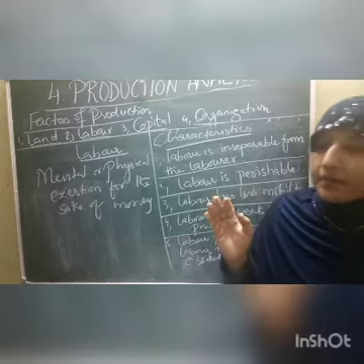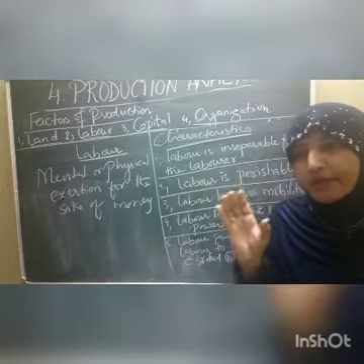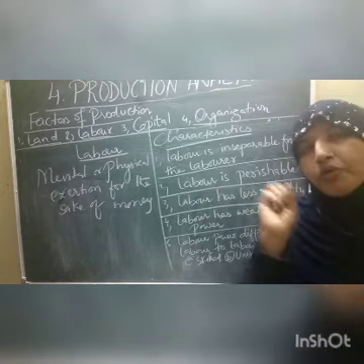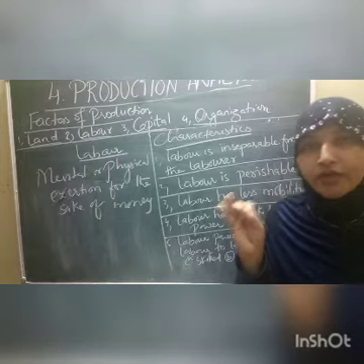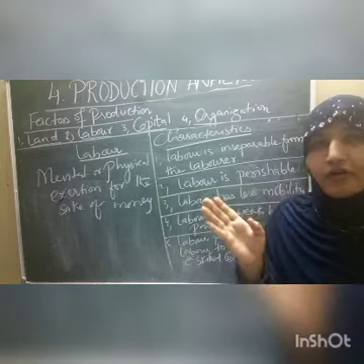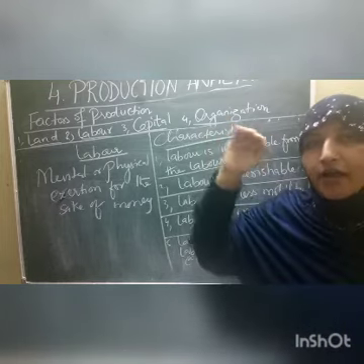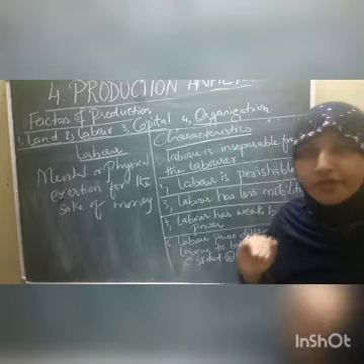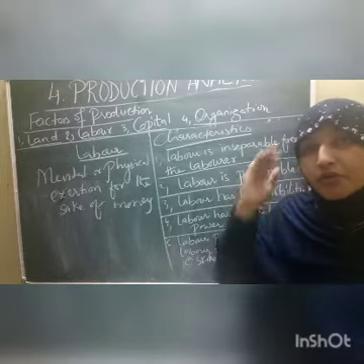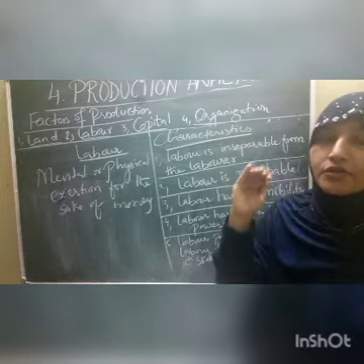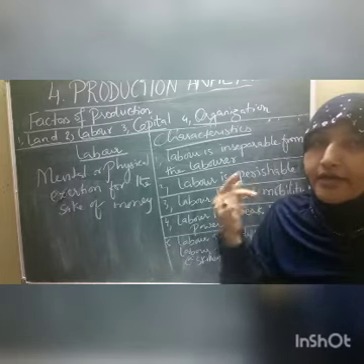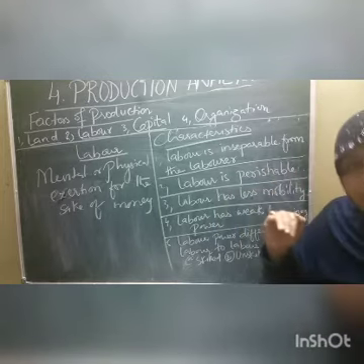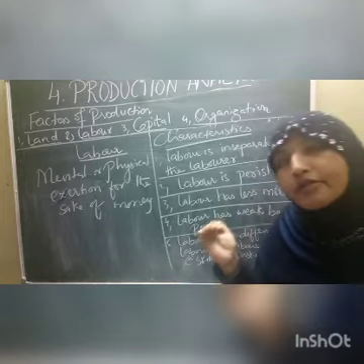So based on this only, what happened, children, economies divided labor; that is the division of labor. Division of labor means when you go to a factory, children, what you find is that the people who are educated and have technical knowledge maintain a high position in an industry or in an office compared to the attender or watchman of that office. What it shows is that the person who has this power is in the high position, and the person who does not have this power is in the lower position. In the same way, we can find a number of examples of this type, children, differing from one person to another.